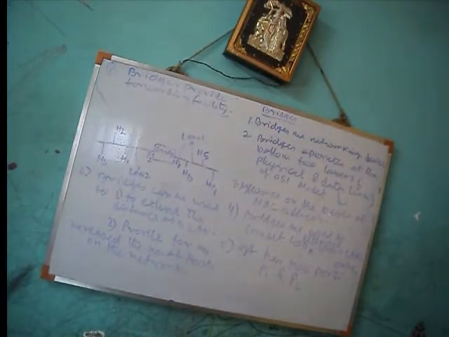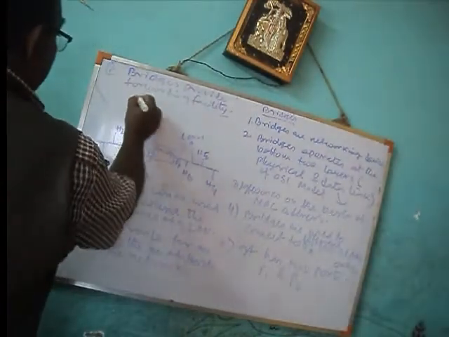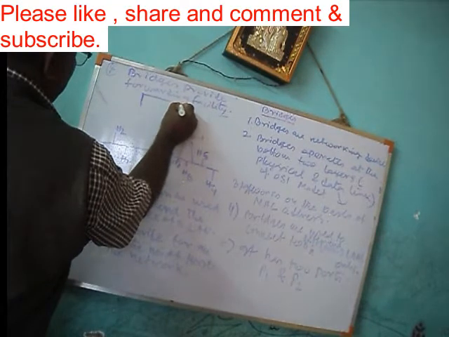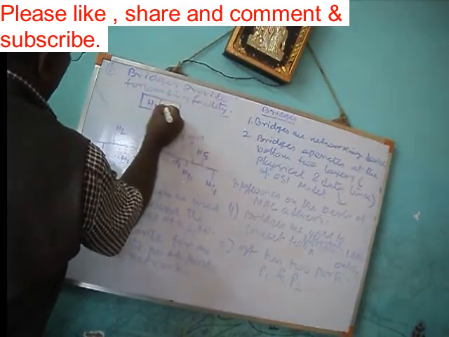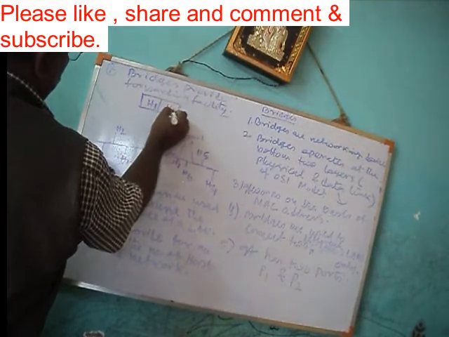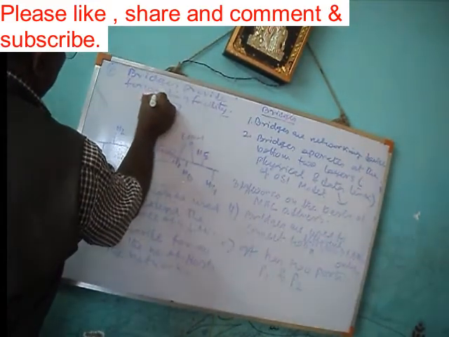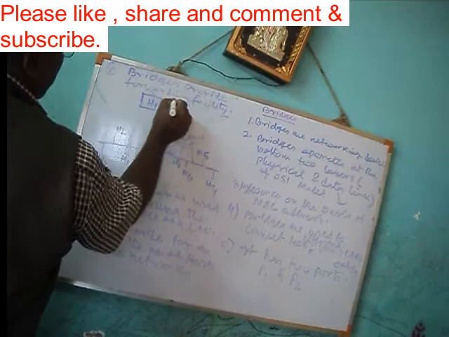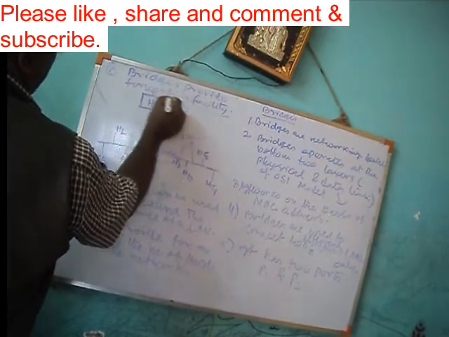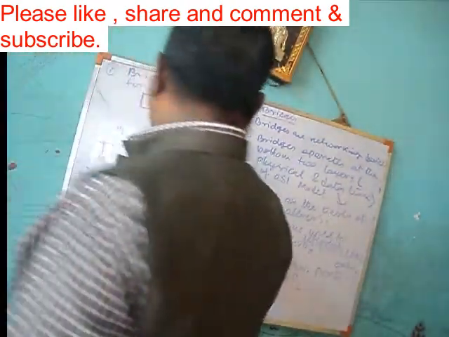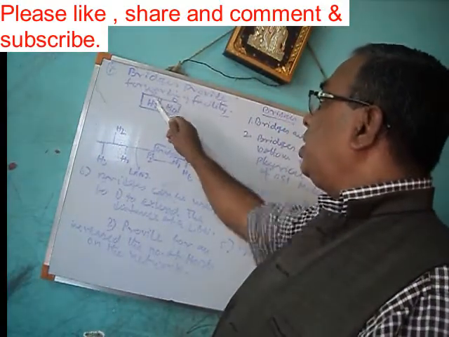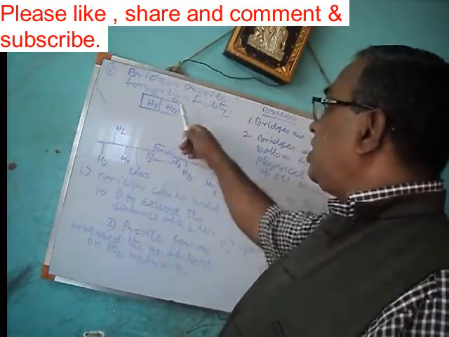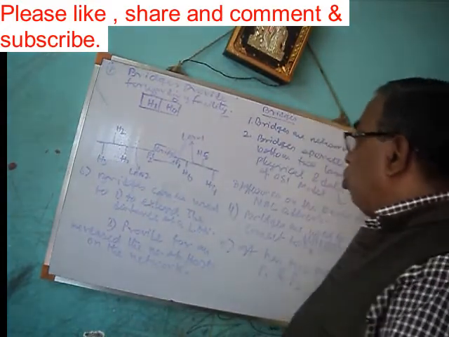The data packet looks like this. This is H1 and this is H4. That is, this is the source address, S, and this is the destination address, D. Source address is H1, destination address is H4.